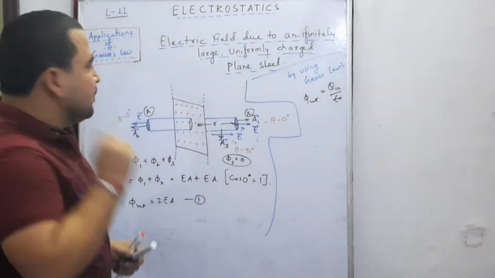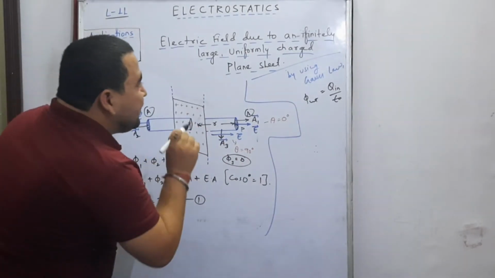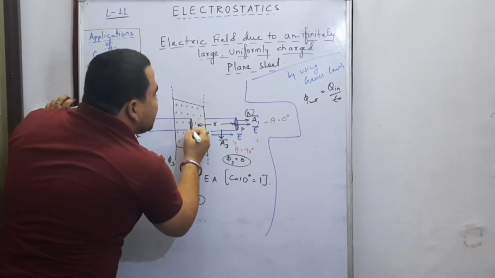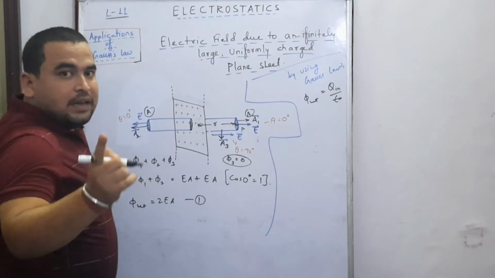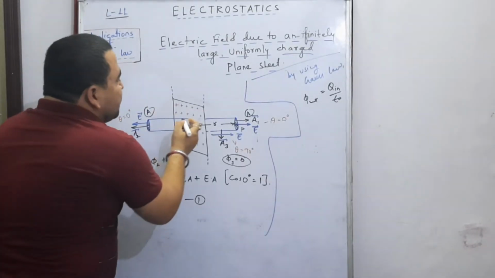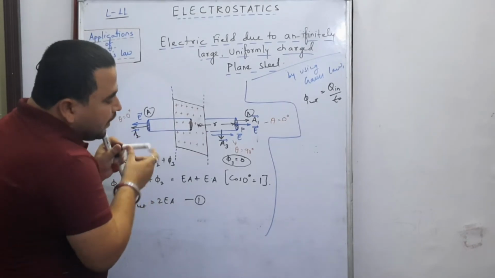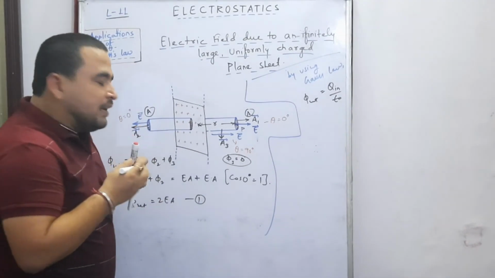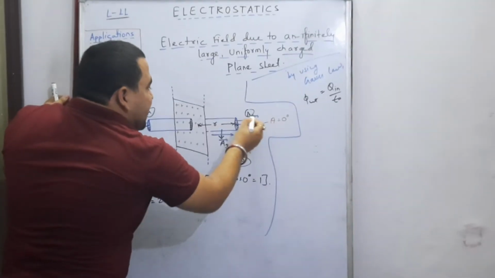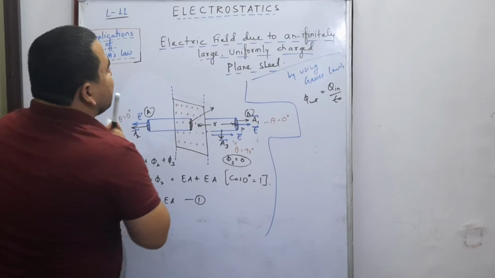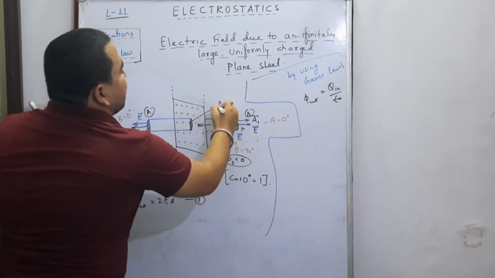Now, look carefully. What is the portion of the sheet enclosed inside the cylinder? Is this the portion or not? Yes, because if this was piercing the sheet, this portion, equivalent to its cross-sectional area, is enclosed inside the cylinder. If this area is A, what about the area enclosed inside the cylinder? That is also A.